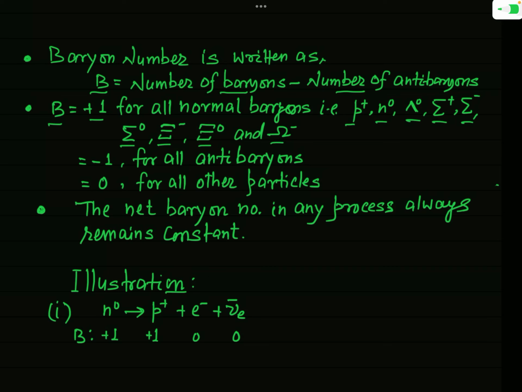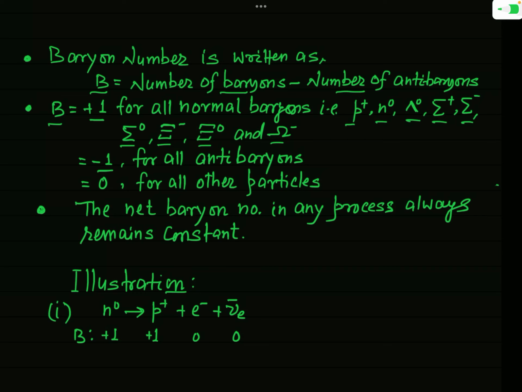These are the baryons, and for all of them the baryon number is equal to +1. And corresponding to every baryon, we define an antibaryon, so for antibaryons, the baryon number is equal to -1.